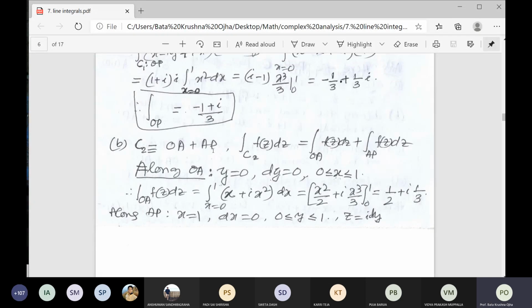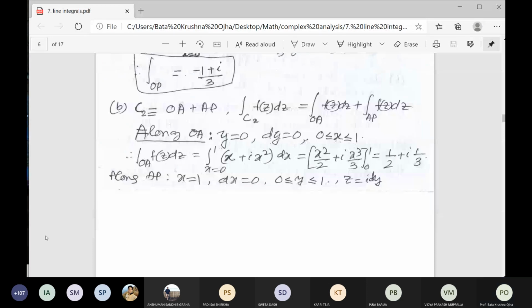So the integration of f(z) dz over curve C2, we can split it: integration over OA plus integration over AP. C2 is a curve, that is OA plus AP. Now we separate it, because C2 is equal to OA plus AP. You can write the integral over OA of f(z) dz plus the integral over AP of f(z) dz. Since you split, there are two integrals here.